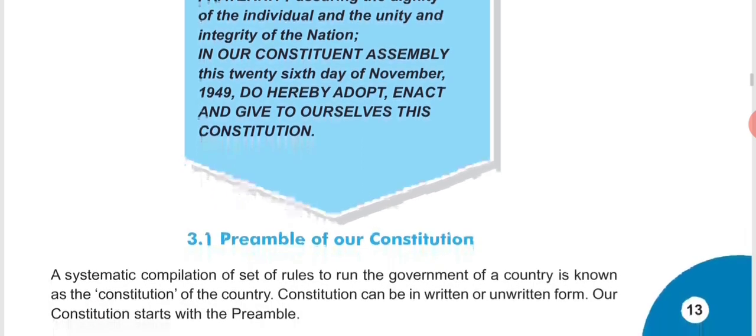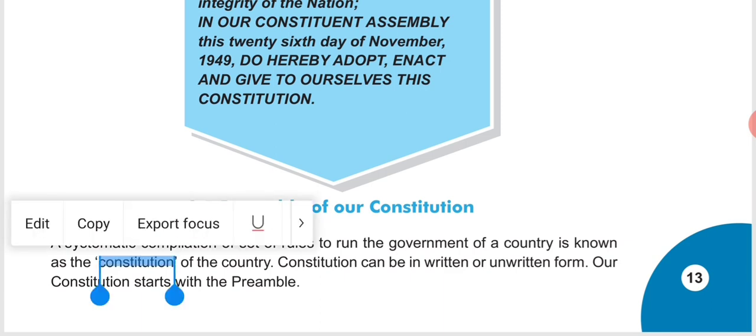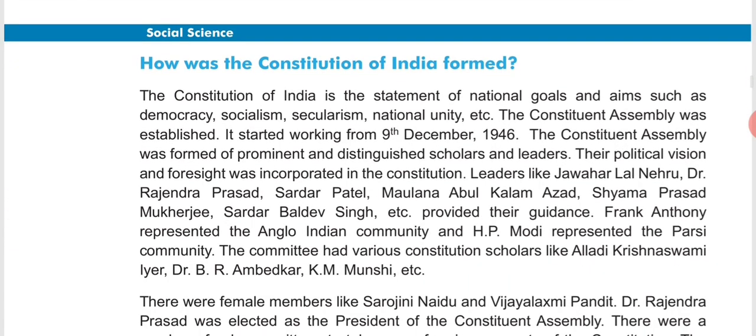So here we end with the explanation of the preamble of the constitution, right? Then it is given how the Constitution of India was formed. The Constitution of India is the statement of national goals and aims such as democracy, socialism, secularism, national unity, etc. All these things we have already discussed. The Constituent Assembly was established. It started working from the 9th December 1946. So this is the date when Indians formed a Constituent Assembly. Why was it formed?